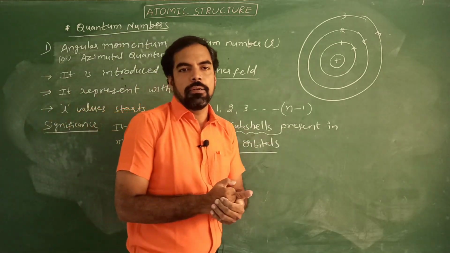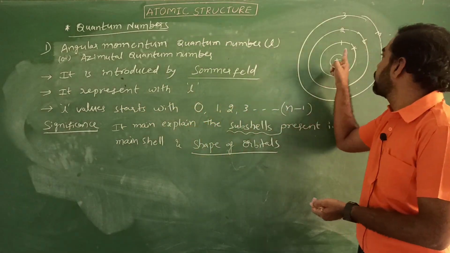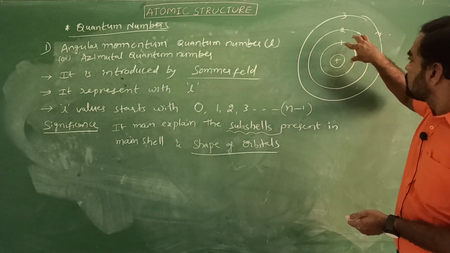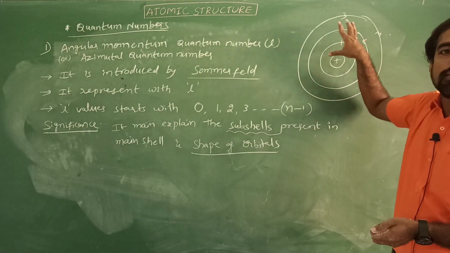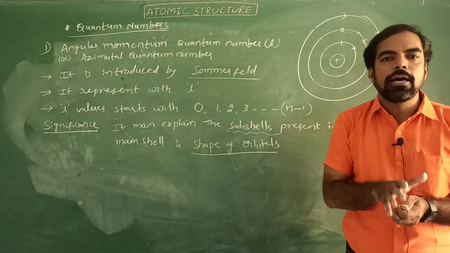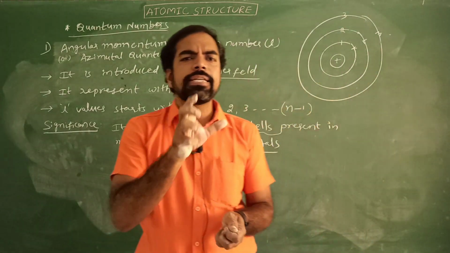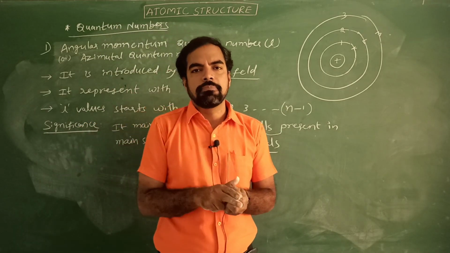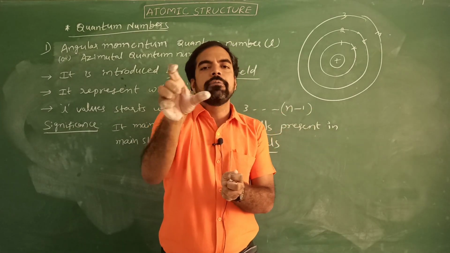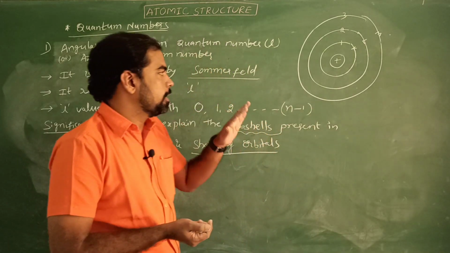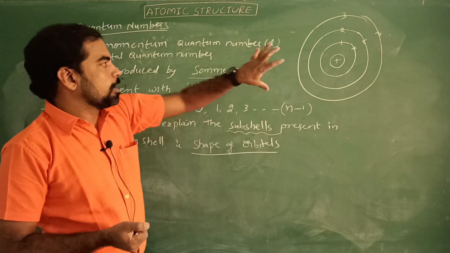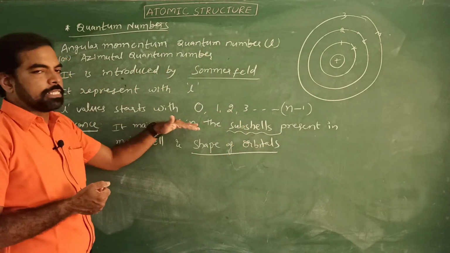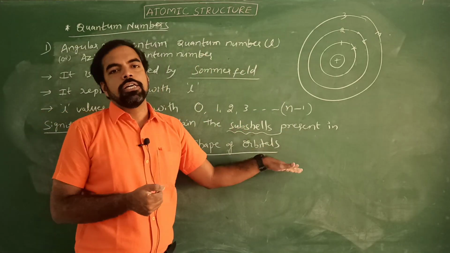What is meant by subshells present in a main shell? Generally, all of you very well know the K shell, L shell, M shell. These are the shells. Subshells means that in a main shell, some shells are present. They are called subshells or sublevels. For example, the 10th class is a shell, whereas in the 10th class there are two sections, 10th A and 10th B. Here A and B are subshells. Similarly, in orbits there are sublevels or subshells present. It explains the subshells present in the main shell and the shape of the orbitals.